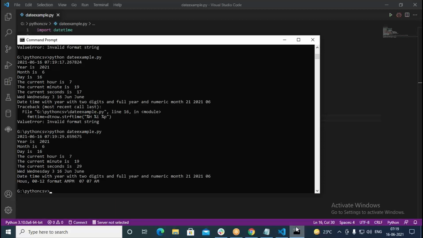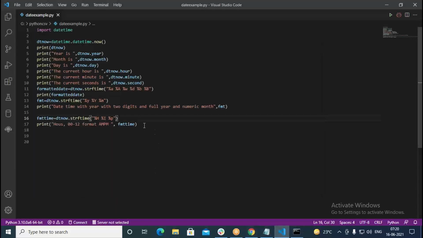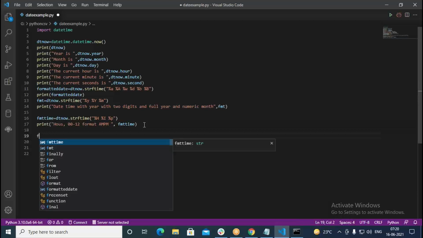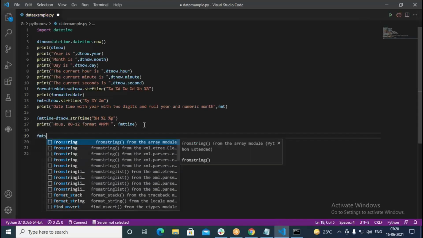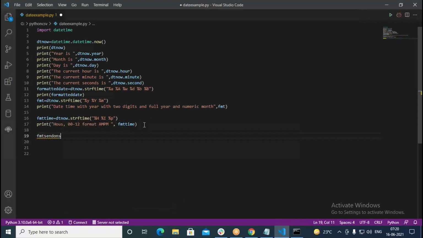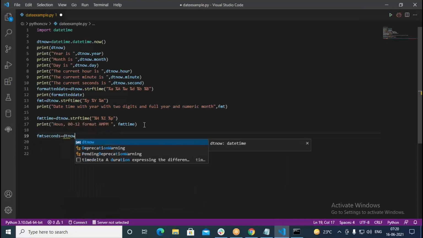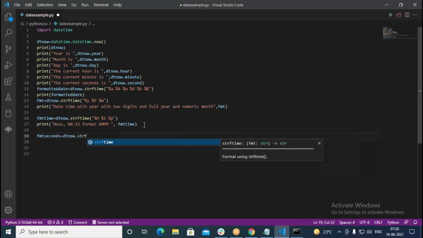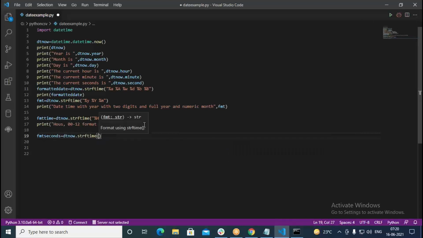Similarly, we can go with the minutes, and you can go with the seconds also. So come to this piece of code, then try to print minutes and seconds. Once again, FMT seconds. Okay, I create something like this, seconds. This is some variable name. We put here dt now, then dot strftime, and in this we put like this, %m I take.